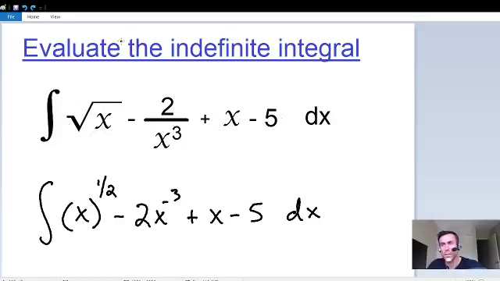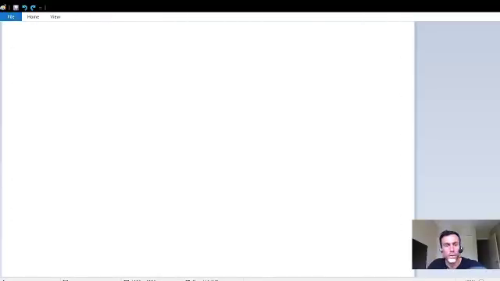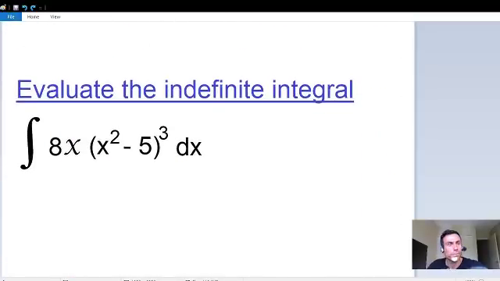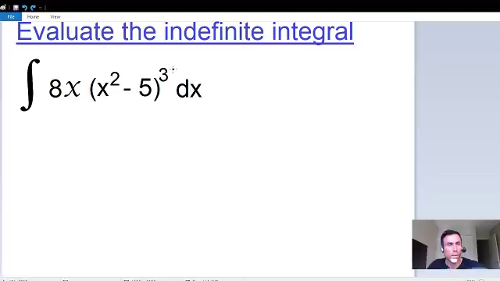Because of that, we could use a basic integration technique and just add 1 to the exponent. But for this example, we have this parentheses followed by the exponent of 3 being multiplied by an 8x. So we need to use some other technique to evaluate this integral, and the technique we're going to use is called U substitution.